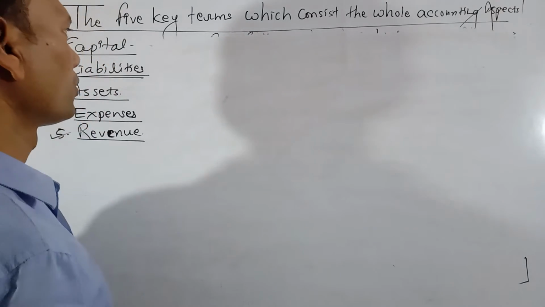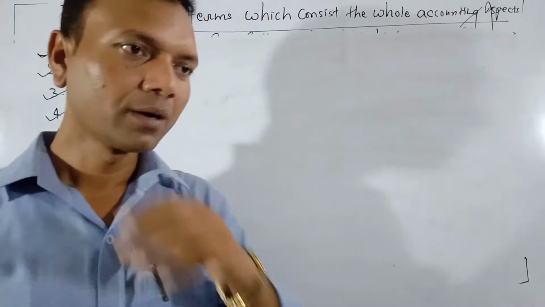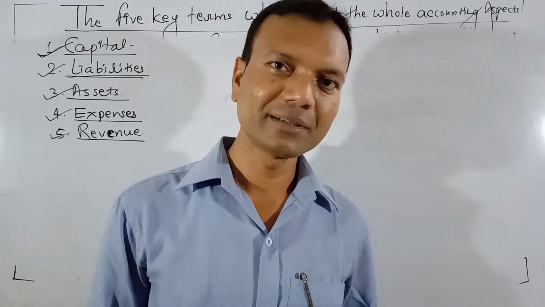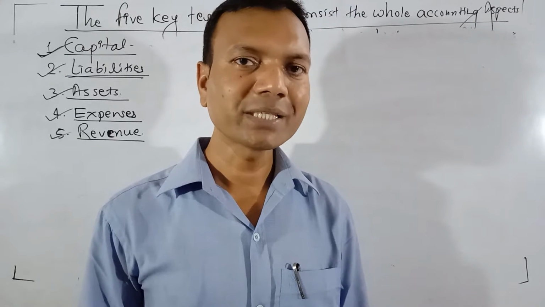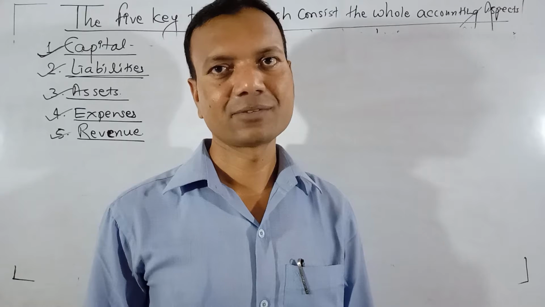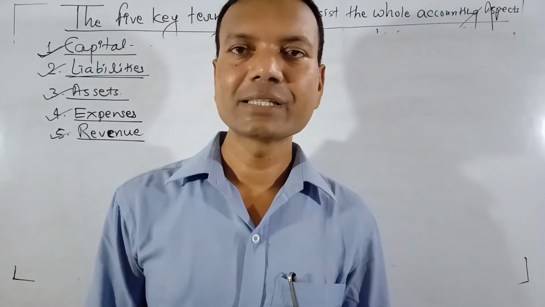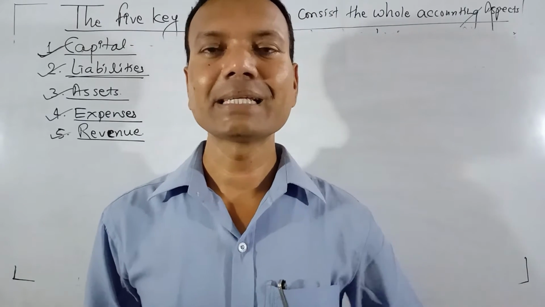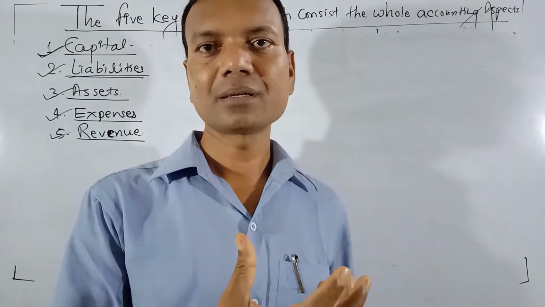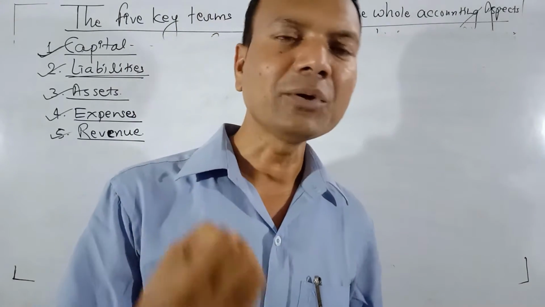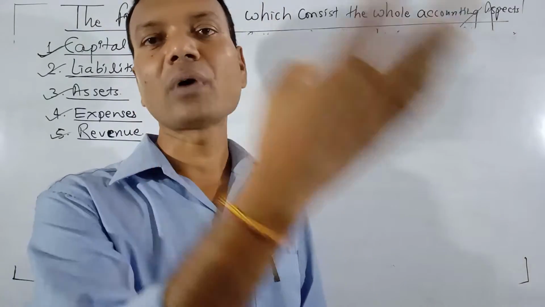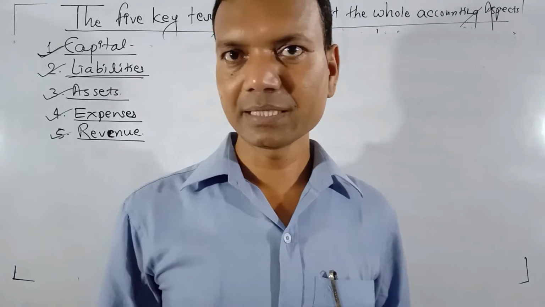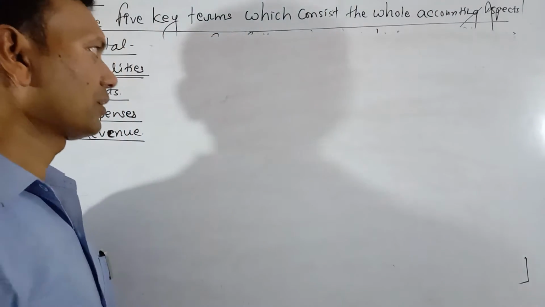Okay, let's start. What is liabilities? Think first. Before I tell you the definition, think about the definition of liabilities. Simple. Liability is something which is payable to someone else by the business organization. It may be capital, it may be a bank loan, it may be whatever. But if it is payable to an outsider or insider, whoever it may be, then that is a liability for the business organization. Okay, let's see the definition of liabilities.